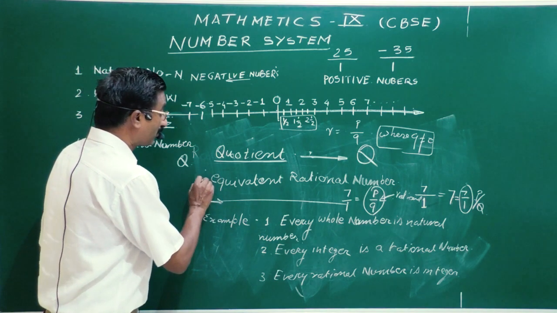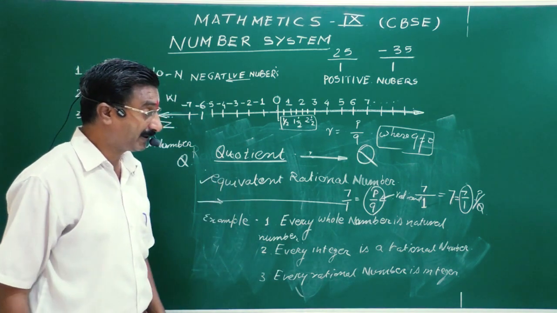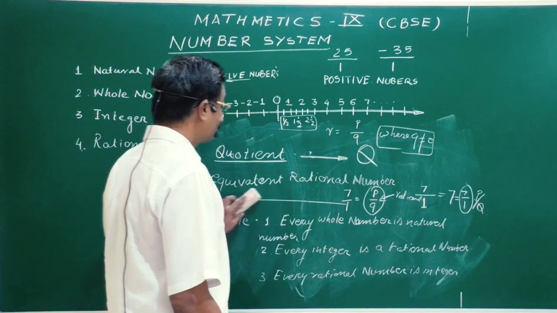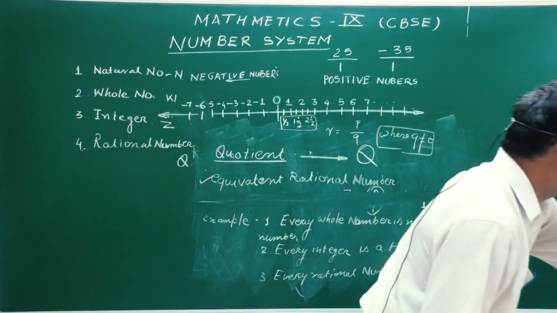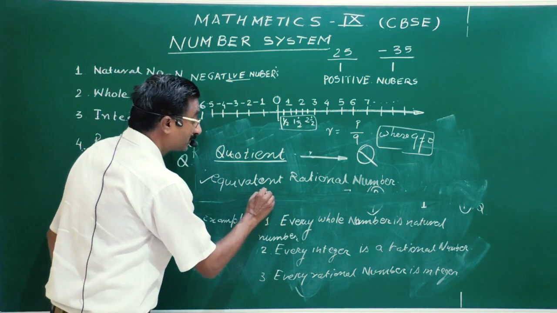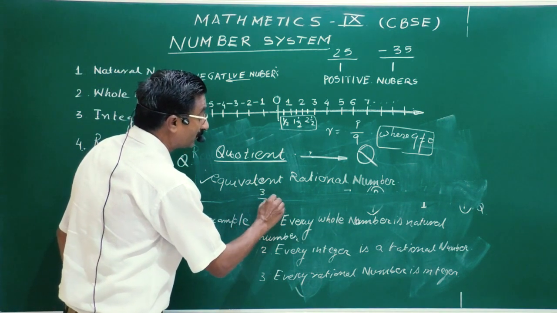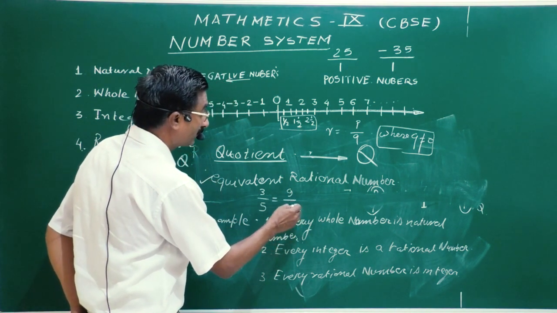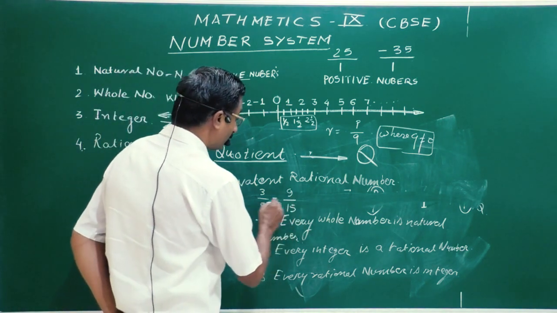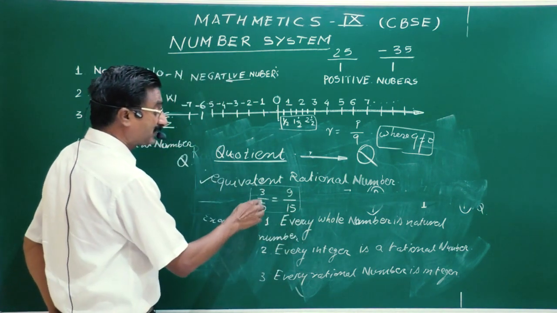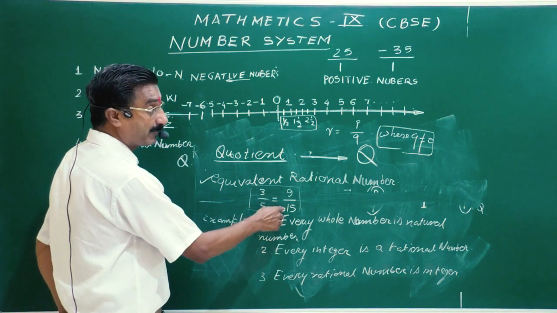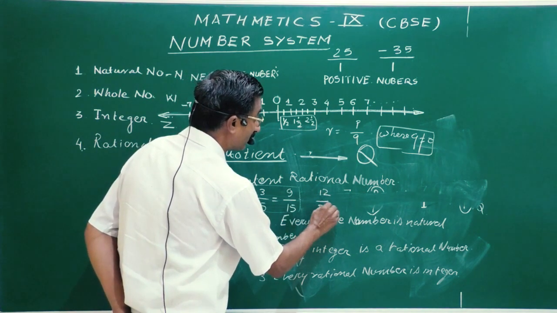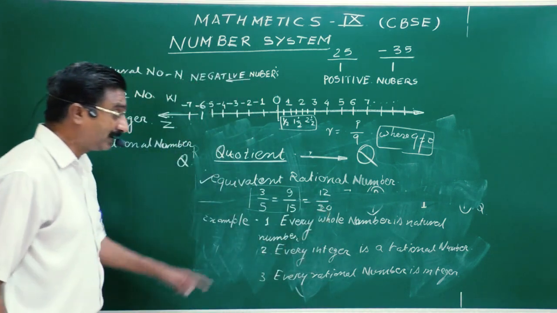there is one more term written on the board, that is equivalent rational number. So the meaning is very clear. Equivalent means, suppose I am writing here 3 upon 5, 9 upon 15. Both are equal, meaning 3 upon 5 is equal to 9 upon 15. And again, if you like, this is 12 upon 20. So all these are equivalent rational numbers.